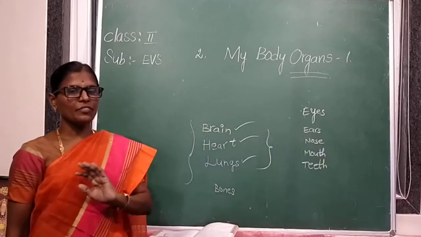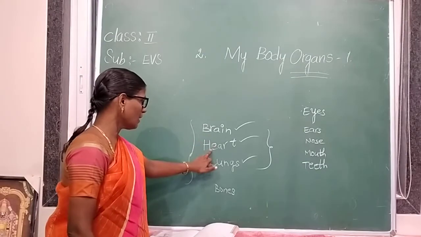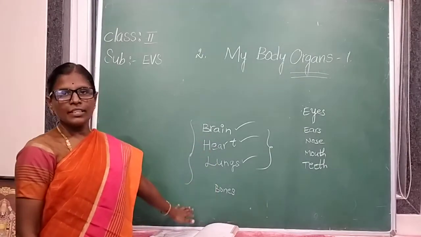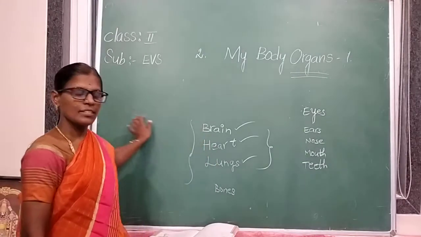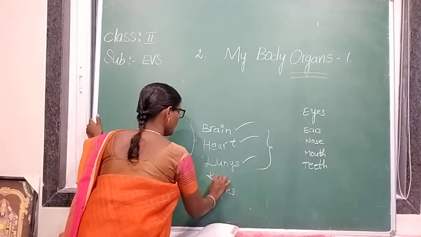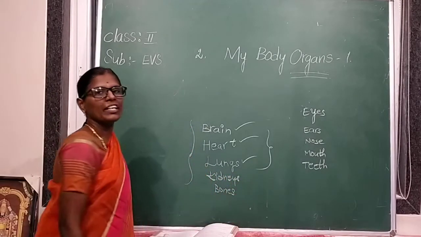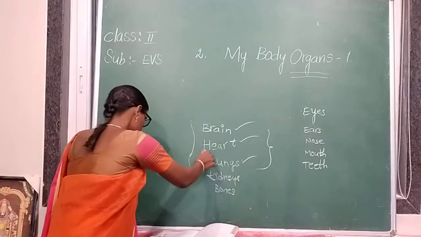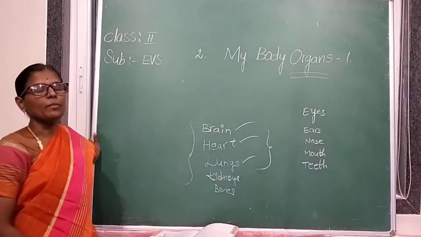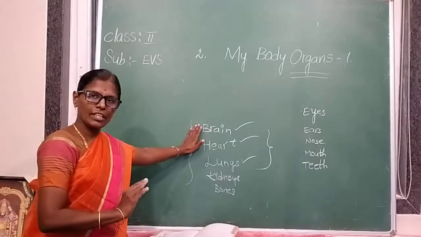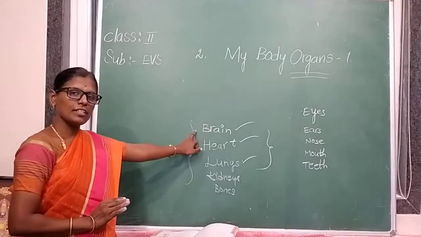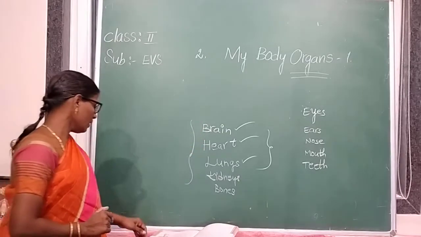And some organs we cannot see, like brain, heart, lungs, and kidneys. Can we see these organs? We cannot see them because they are present inside our body. These organs are called internal organs.